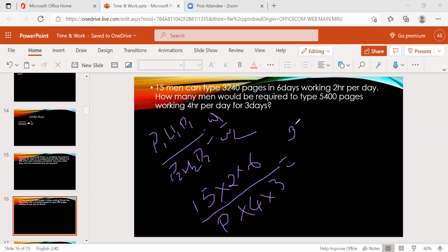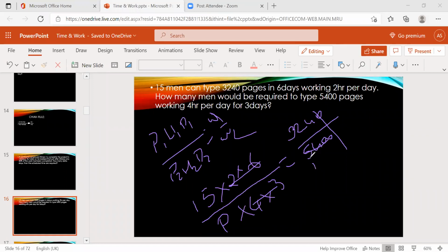So equal to, what is the work? First work 3,240 by 5,400. So the zeros get cancelled, 12 and 12 get cancelled, and 3 will get cancelled by 3.